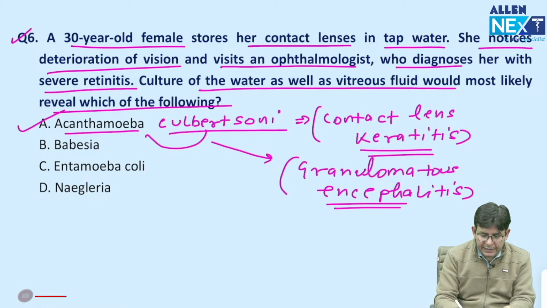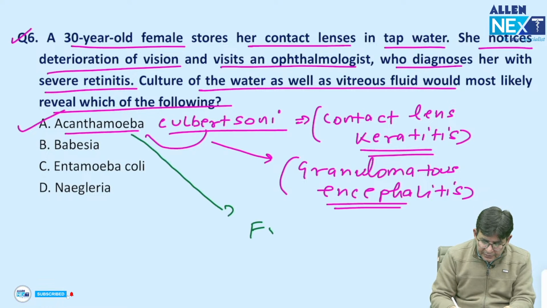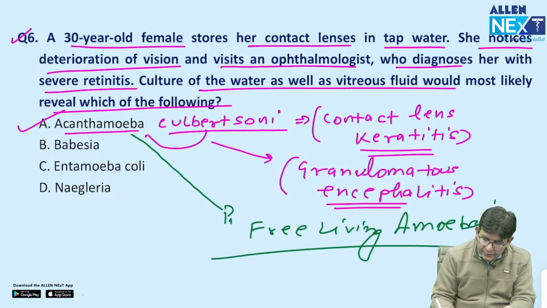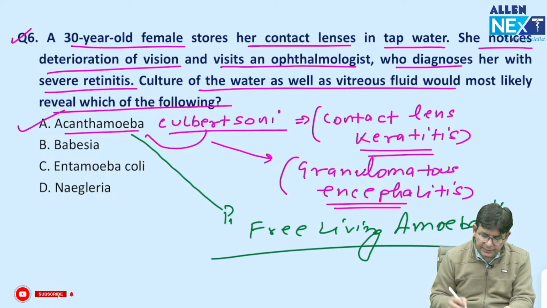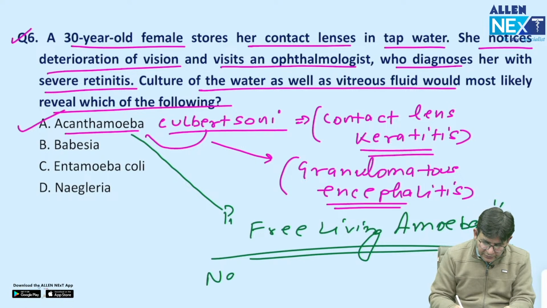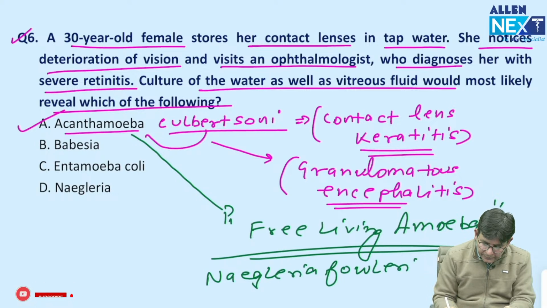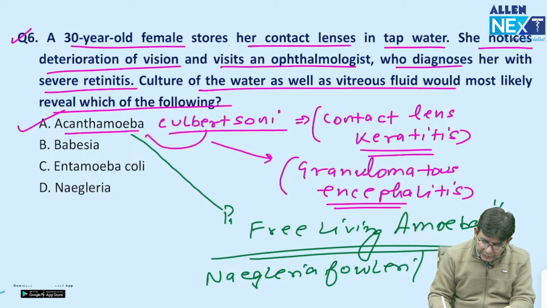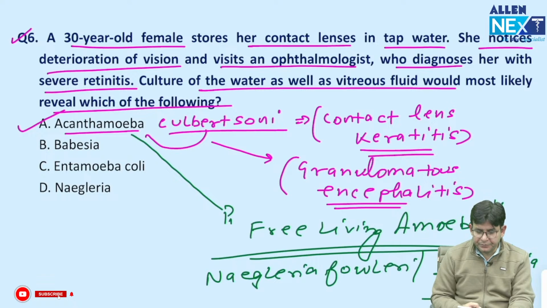And you know, Acanthamoeba is a free living amoeba. They do not need any sort of host and they can manage themselves. So there is Naegleria fowleri, Acanthamoeba, Balamuthia, and one less known is Sappinia.